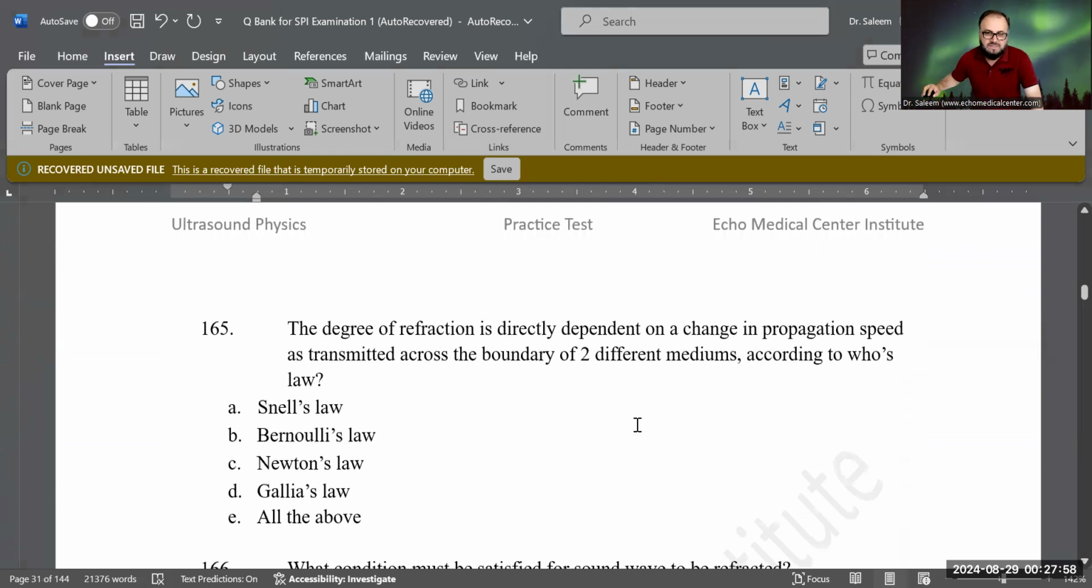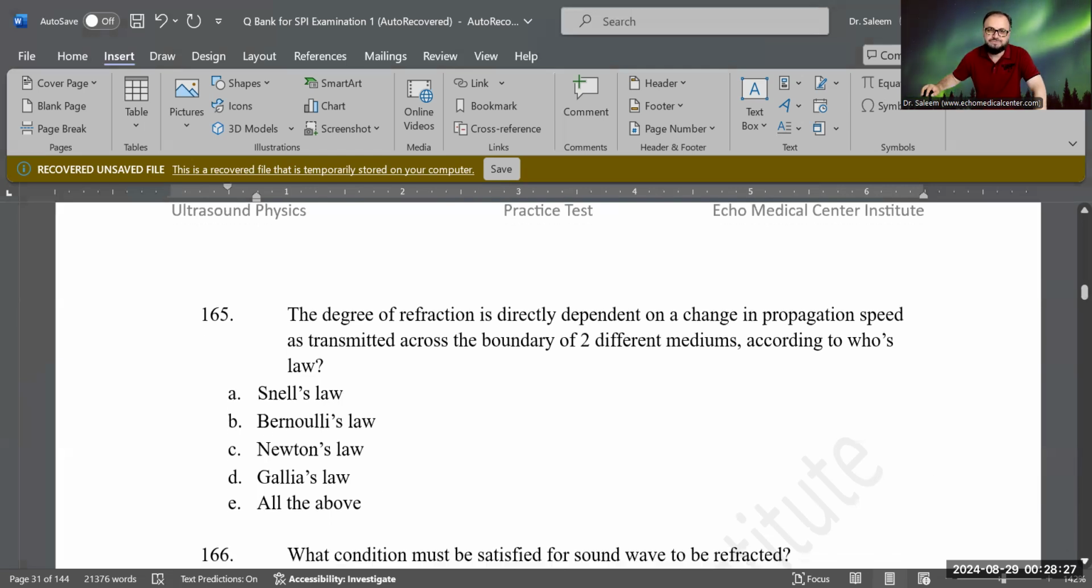Okay, this is a question about a law. Whose law is this? It says the degree of refraction is directly dependent on the change in propagation speed as sound is transmitted across the boundary of a second, different medium, according to whose law? Who says this? Is it Snell's law? Is it Bernoulli's law? Is it Newton's law? Is it Galileo's law? Or is it all of them? Yes, I agree. This is only Snell's law.